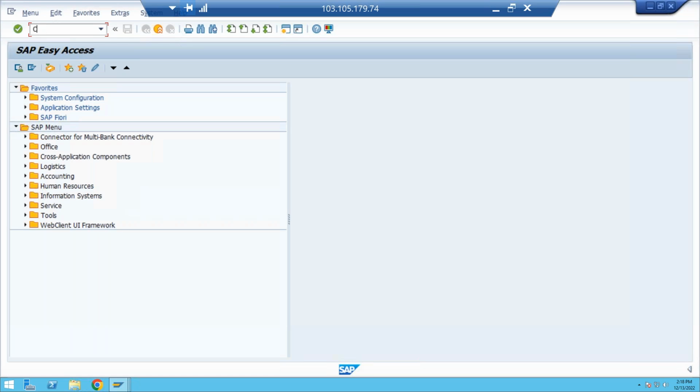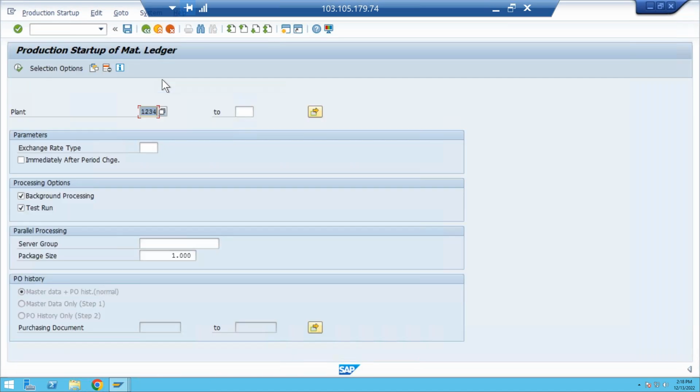So what is the transaction code here? CKM START. This CKM start will be run by the purely finance people in real time. We don't need to worry. Okay, go to CKM start. Now first we'll see a test run. Okay, so 1, 2, 3, 4. This is the production setup for the material ledger.